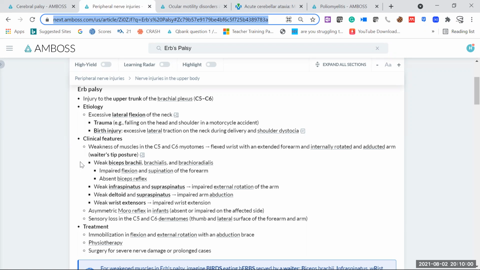Impaired flexion and supination of the forearm, because supination is a function of the biceps muscle. So whatever movement the biceps muscles, or the major muscles of the upper limb, are doing, that function will be lost here. Weak infraspinatus and supraspinatus, they are the main external rotators. So of course, that's why the arm is internally rotated, because the external rotators are impaired here. Weak deltoid and supraspinatus. Deltoid is also one of the main abductors of the arm. That's why abduction is also lost here. So think about the upper limb muscles and their functions, and because the nerve supply to those muscles is damaged, the function of those muscles will be impaired.